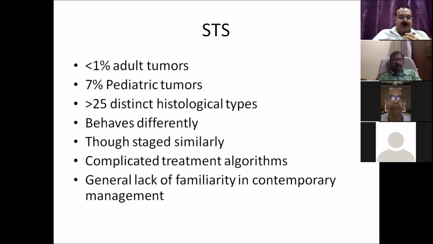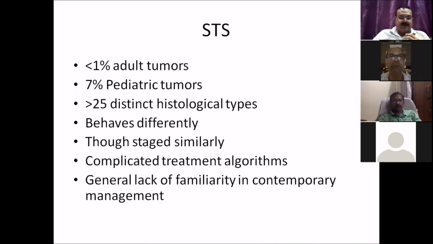Soft tissue sarcoma, as you all know, is less than 1% of all adult tumors. In the pediatric population, the incidence is high, about 7% of all pediatric tumors. There are more than 25 distinct histological types of malignant neoplasm, and all these distinct histopathological types behave differently. So even though they have been clubbed together into one group, each histological subtype has a different behavior, different biological outcome, and some of them have a different treatment.